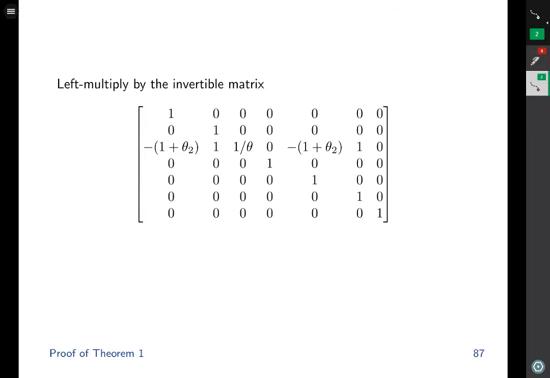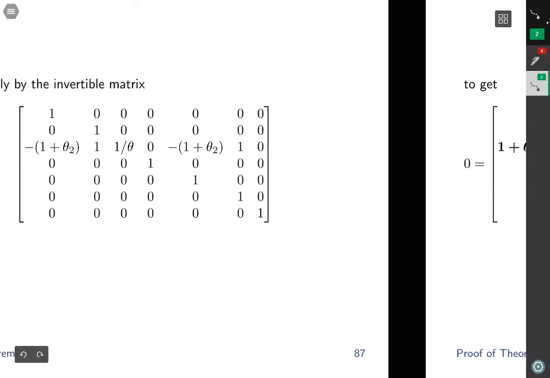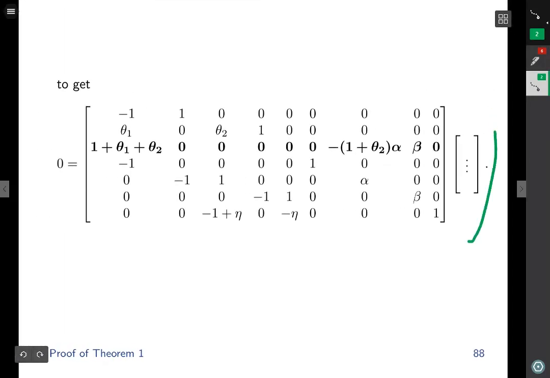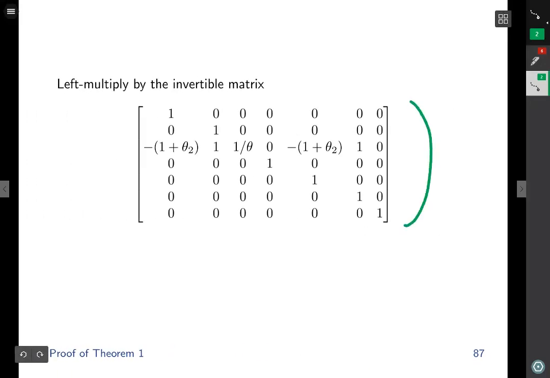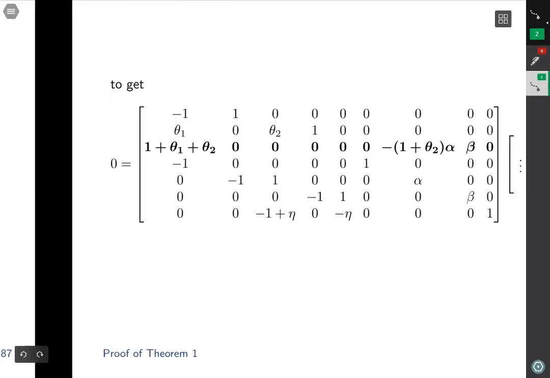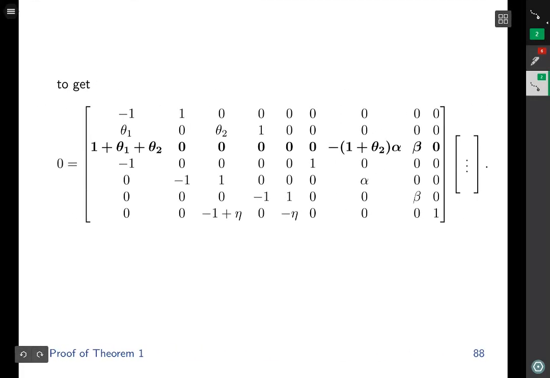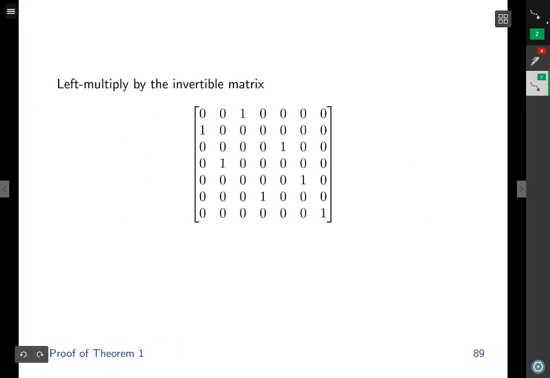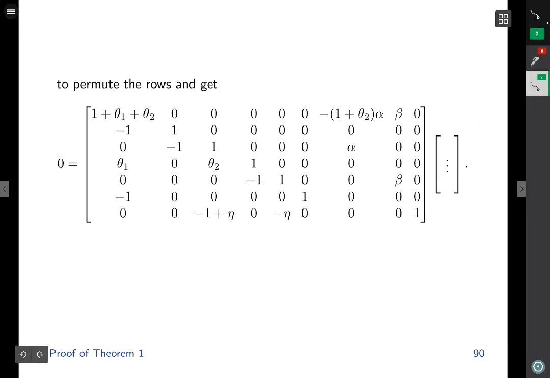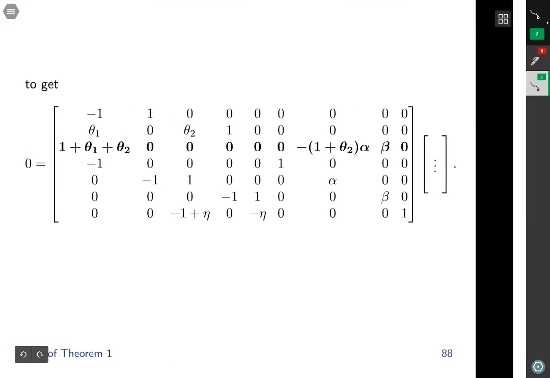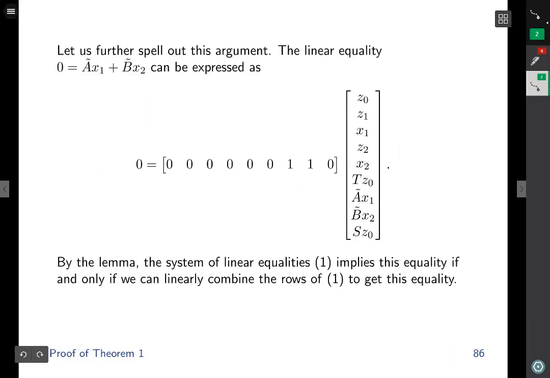We left multiply our linear system by this invertible matrix to obtain this linear system. By the way, it is straightforward to verify that the determinant of this matrix is 1 over theta, which is non-zero, and therefore that this matrix is invertible. Next, we left multiply our system by this invertible permutation matrix to obtain this linear system. Remember, the goal is to combine the rows of this linear system to obtain this linear equality, which has non-zeros only in these two positions.